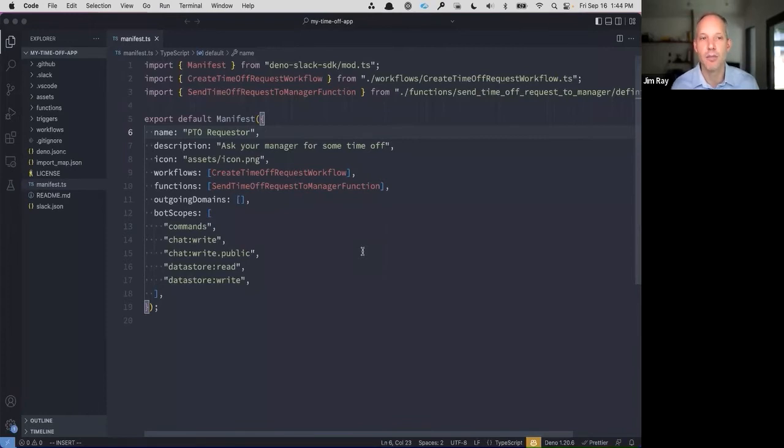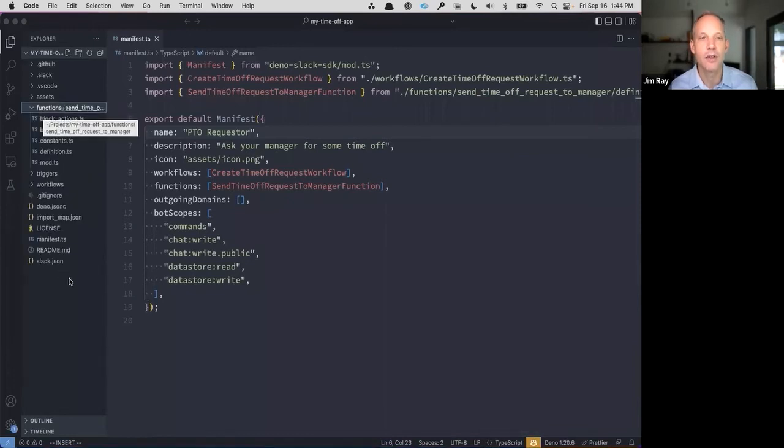It's mostly all about kind of managing the metadata of your application. Now, the next thing is you're likely going to want to write a function. And so the function is probably the first thing that you're going to want to do. And so our function has a few different components to it.